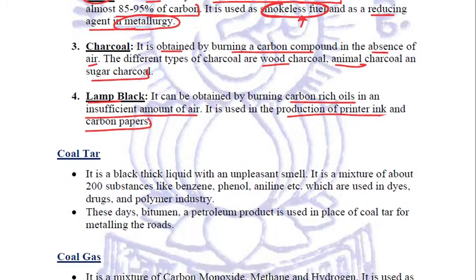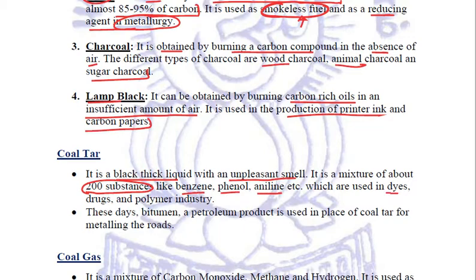Let us study about coal tar a bit. This coal tar is a black, thick liquid having a very unpleasant smell. It is a very complex compound. It is a mixture of about 200 substances, and it contains many substances like benzene, phenol, aniline.